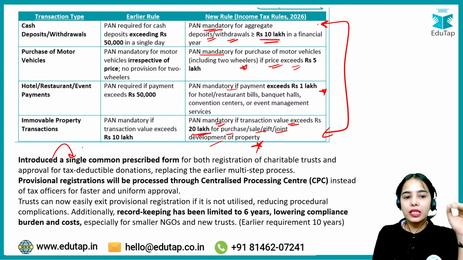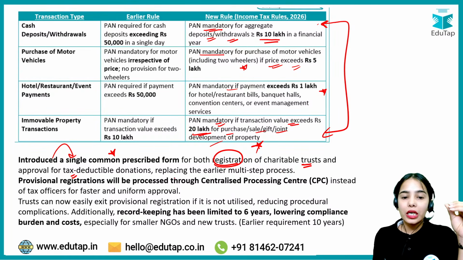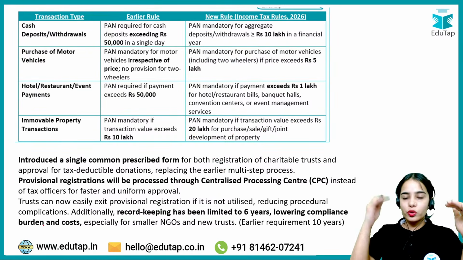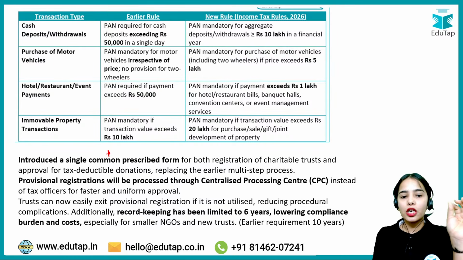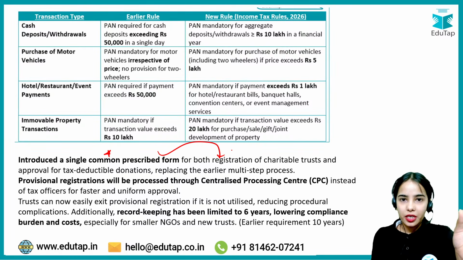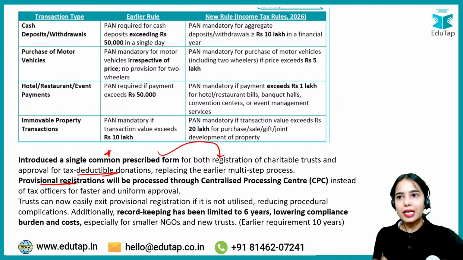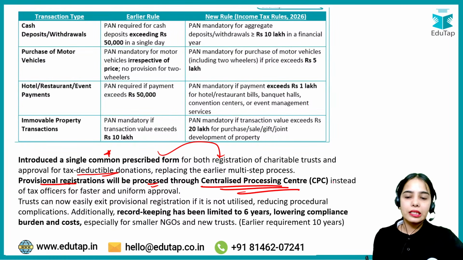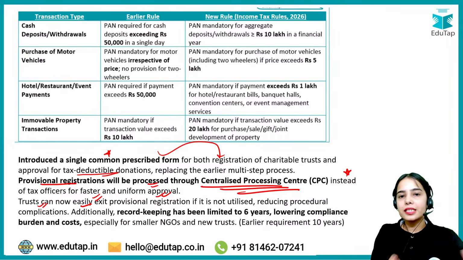Okay. Now there is the introduction under the new rules of a single common prescribed form for both registration of charitable trust and approval for tax deductible donations, replacing the earlier multi-step process. So before there were multiple steps that had to be followed, but now there is a single common prescribed form for both registration of the charitable trust as well as approval for tax deductible donations. Provisional registrations, that are not the final ones, like your provisional degree, will be processed through a centralized processing center instead of tax officers for faster and uniform approval. Trusts can now easily exit the provisional registration.